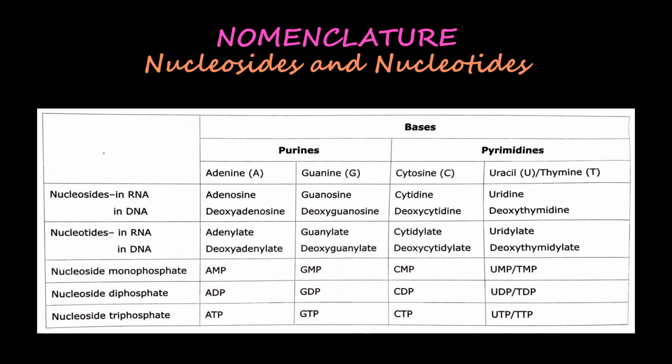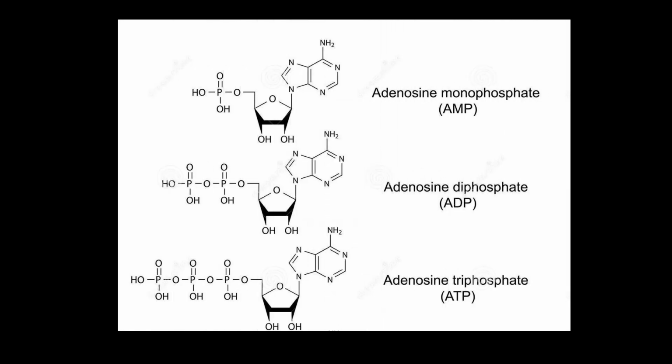Now nucleotides in RNA are adenylate, guanylate, cytidylate, uridylate, but in DNA we have deoxyadenylate, deoxyguanylate and so on. Nucleoside phosphates are AMP, adenosine monophosphate, ADP, adenosine diphosphate, ATP, adenosine triphosphate, and so on for the other bases. You can see that this is adenosine monophosphate. Monophosphate means a single phosphate group is attached at the 5' carbon. You can see here a single phosphate group is attached. In adenosine diphosphate, we have 2 phosphate groups attached, and in adenosine triphosphate, we have 3 phosphate groups attached.